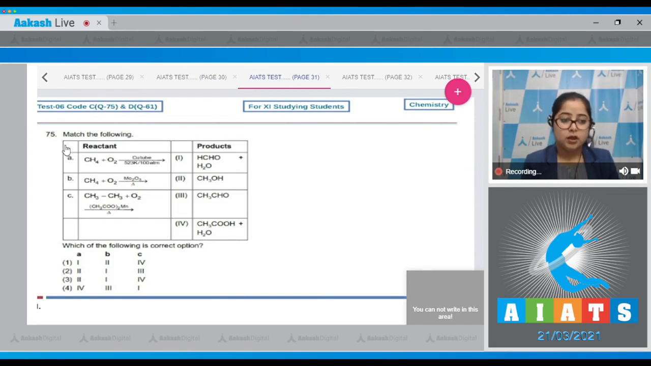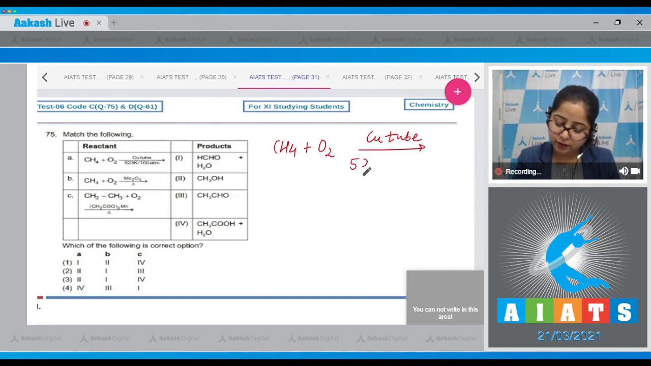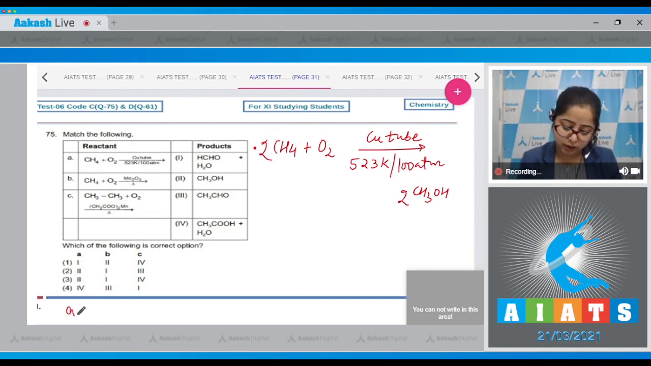Let's read it. Match the following. Student, in this question we are given with certain reactions on the left hand side and certain products on the right hand side. We have to identify the correct option. So student, first of all, I'm completing the reaction. We are given with CH4, O2 in copper tube, 523 Kelvin and 100 atm pressure. Here the products obtained are CH3OH, that is methanol. That means for A, the correct product is 2.